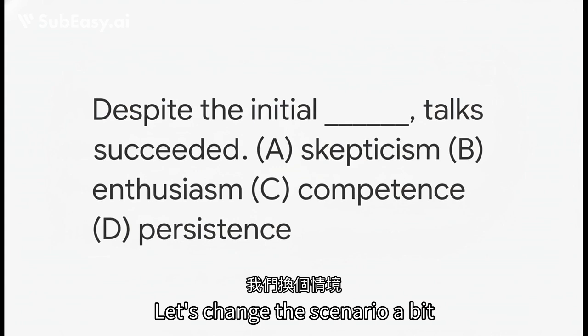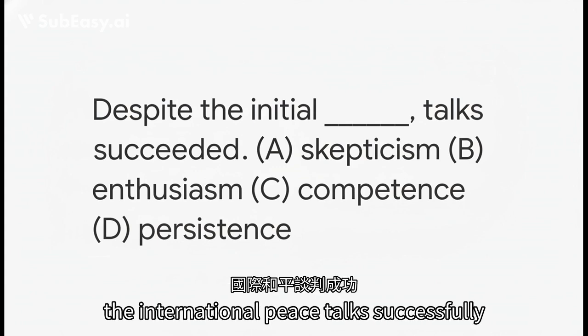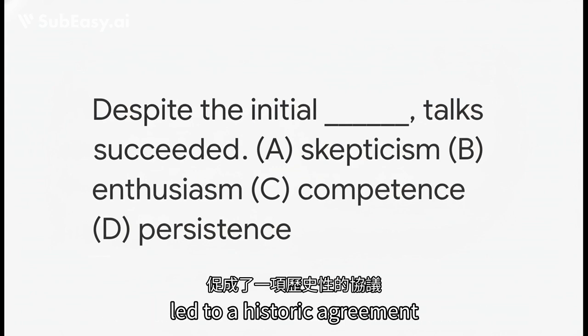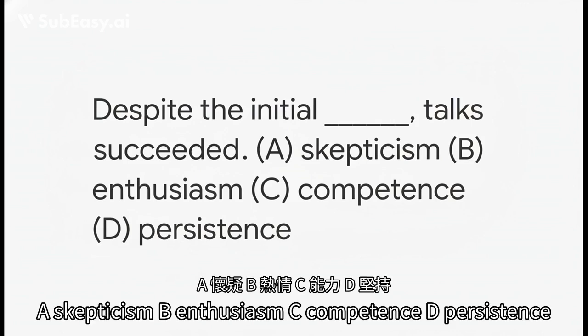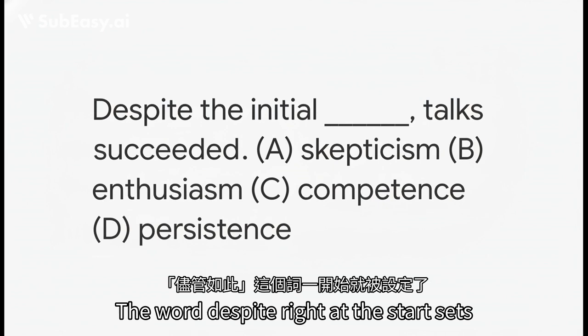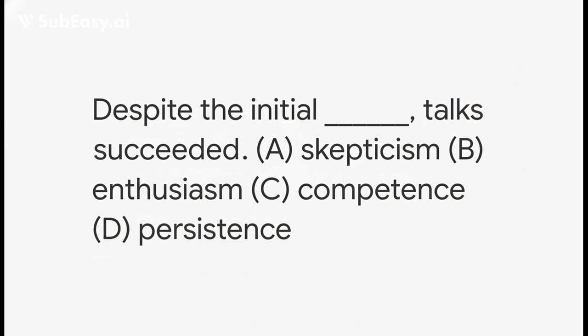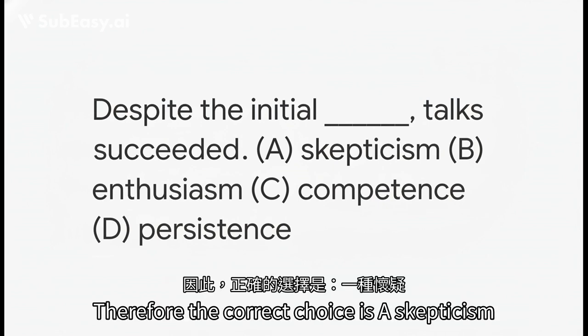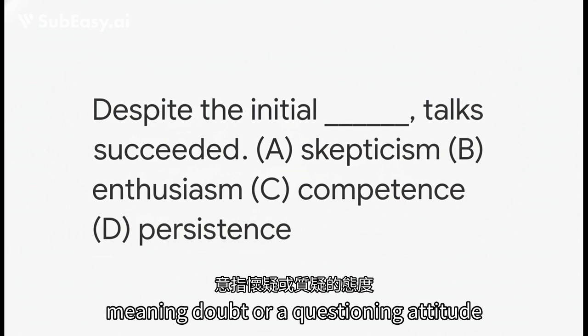Let's change the scenario a bit. Despite the initial blank, the international peace talks successfully led to a historic agreement. A, skepticism, B, enthusiasm, C, competence, D, persistence. Take a moment to think. The word despite right at the start sets up a contrast with successfully. Therefore, the correct choice is A, skepticism, meaning doubt or a questioning attitude.